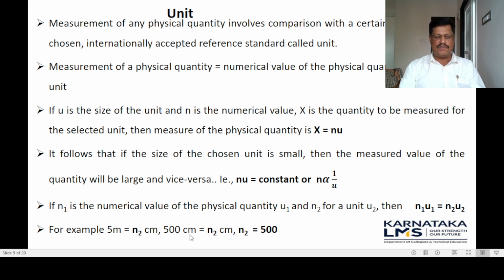So 500 centimeter is equal to n2 centimeter. The centimeter will cancel on both sides, and then we get n2 is equal to 500. So the relation between systems of units can be obtained using the relation n1 u1 is equal to n2 u2. Here n1 is 5 and u1 is meter, the size of the unit, and n2 is the numerical value and centimeter is the size of the unit in that system. So n1 u1 is equal to n2 u2 always.